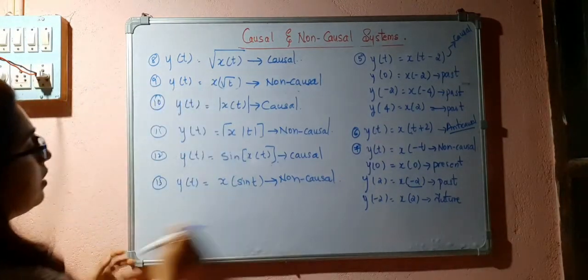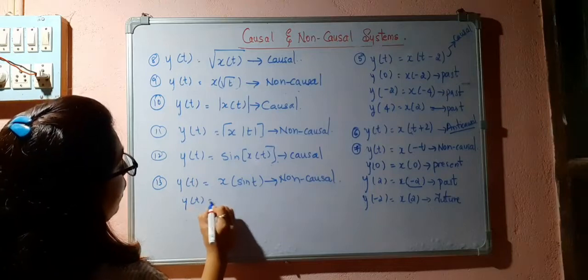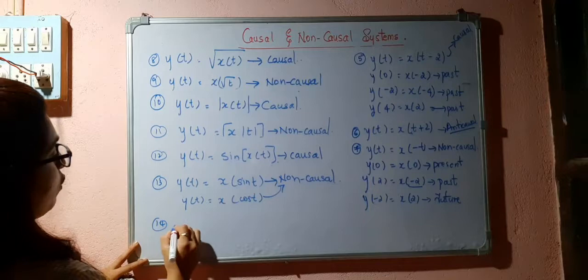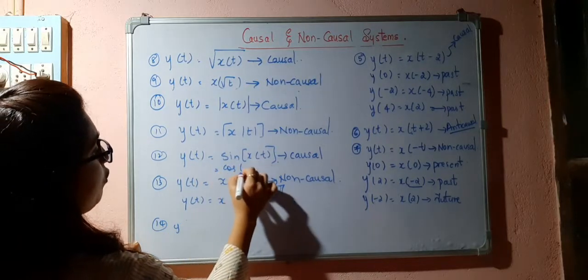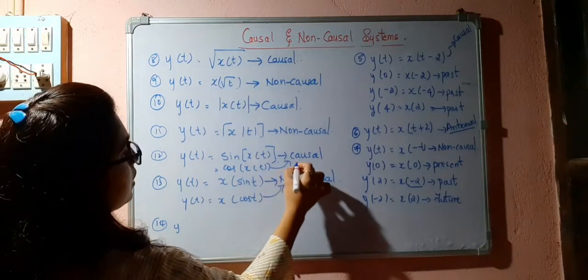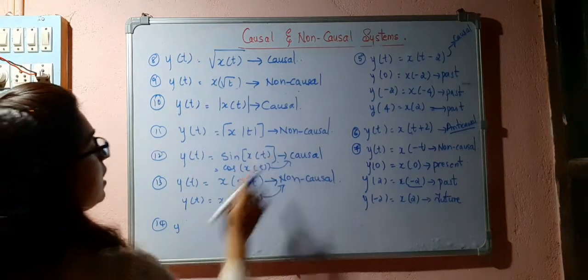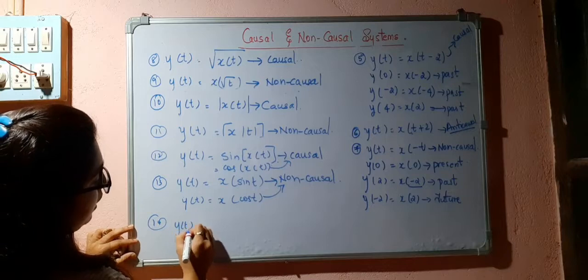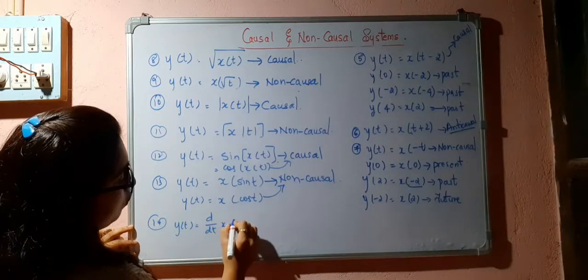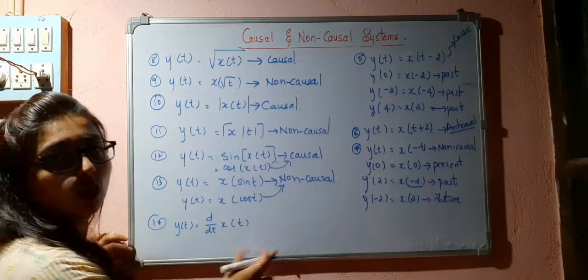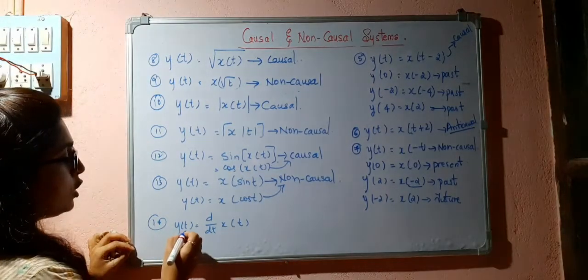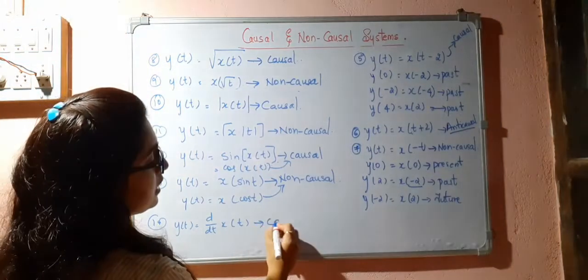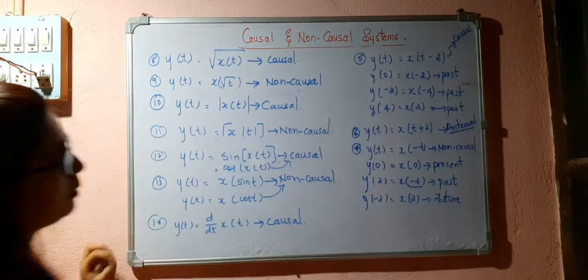So like this we can say y of t is equal to x of cos t, also non-causal. y of t is equal to cos of x of t, that is causal. This is non-causal, this is causal. Then what about y of t is equal to d by dt x of t. So this also depends only on the present values of the input. So y of 0, x of 0, y of minus 2, x of minus 2. So this is also a causal system.